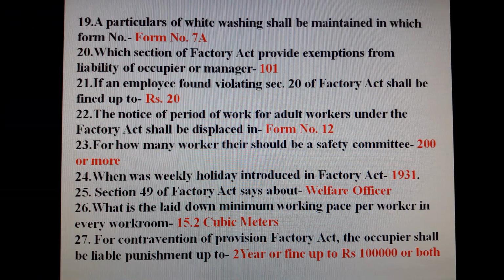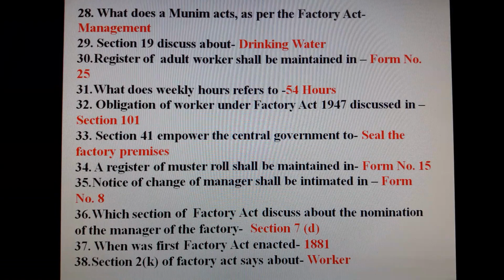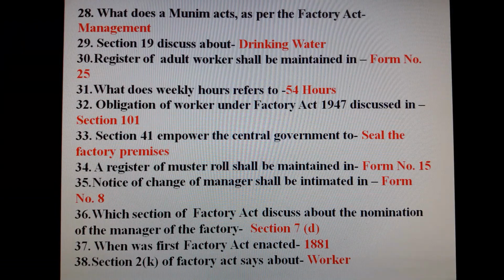What is the laid down minimum working space per worker in every workroom? 15.2 cubic meter. For contravention of provision Factory Act, the occupier shall be liable punishment up to 2 years or fine up to Rs 1 lakh or both. Question number 28. What does a Munim act as per the Factory Act? Management. Section 19 discuss about drinking water. Register of adult workers shall be maintained in form number 25.